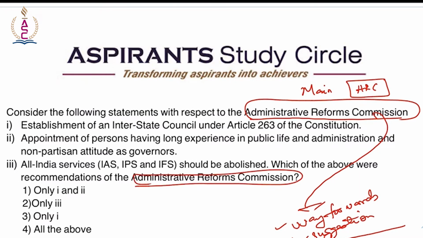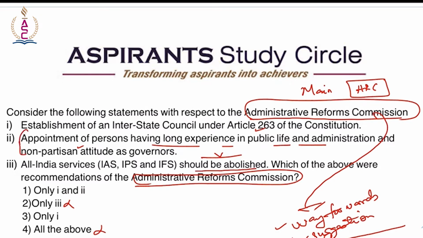So if you see the statements, establishment, okay. Appointment of persons having long experience in public life and administration and non-partisan attitude as governors. Well, this could be. Coming to the third statement, all India services, IAS, IPS, IFS should be abolished. This is a hyperbolic statement. It's a very extreme statement. Should be abolished. So here, if I have to attempt, probably I will eliminate 3. So now we have only 1 and 2.